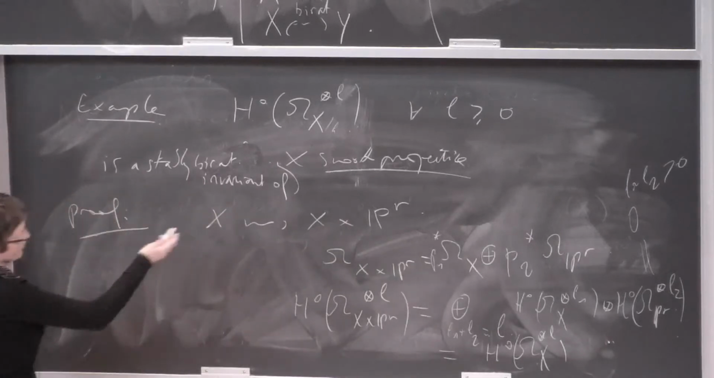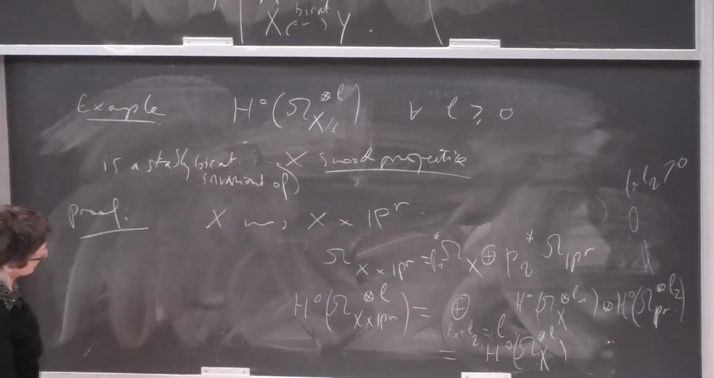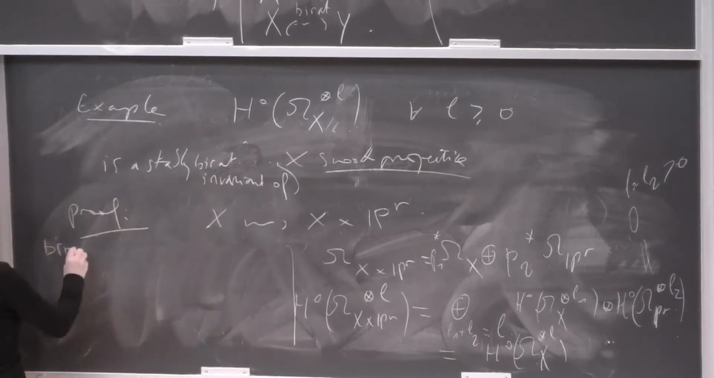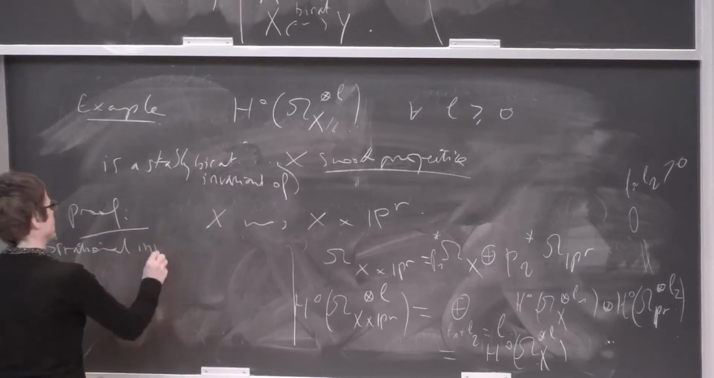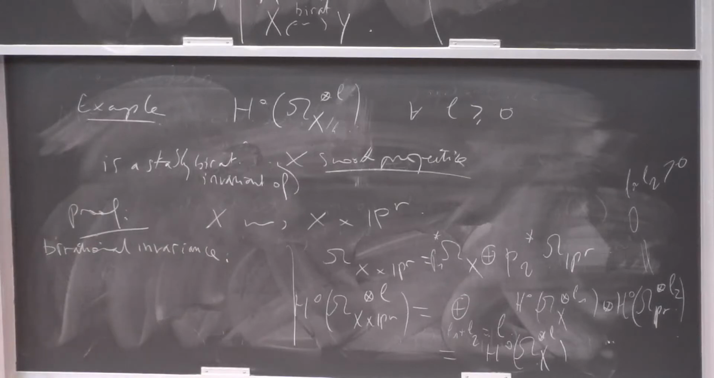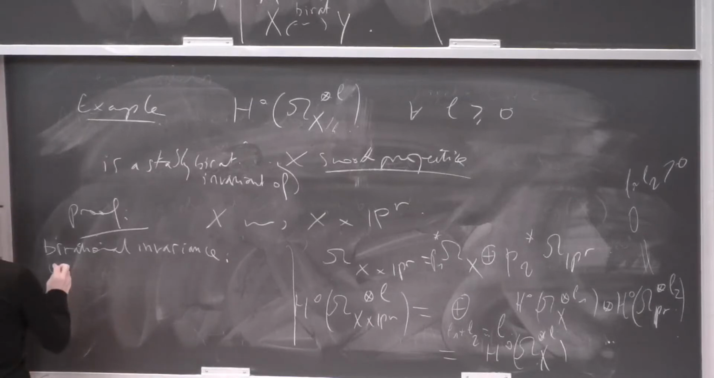So this gives you the invariance when you replace your X by X cross P^r, and then you have to show the birational invariance. The proof is very standard and easy, but I want to give it because it will be exactly the same proof that will be used to show that unramified cohomology, which I will introduce later on, is birationally invariant. So what we use is the following.